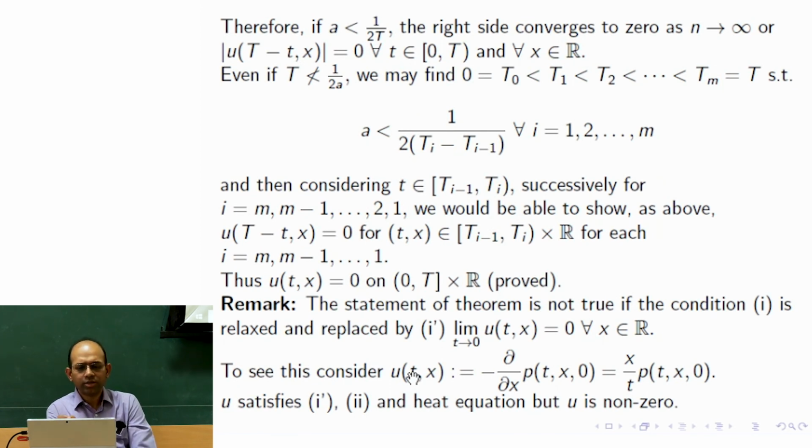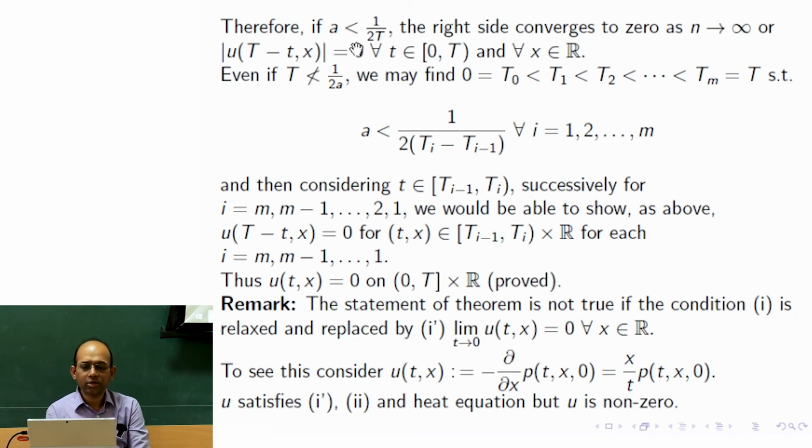If a is smaller than 1 over 2t, then the right hand side, I mean this is some condition which we have not introduced earlier, remember? Because we started with any particular capital T, and a was just a parameter which appears in the assumption. But here we are requiring one relation between a and 1 over 2t. For this step we actually require it, but for the general case also we can get the same conclusion, but that would come later. First we finish this part.